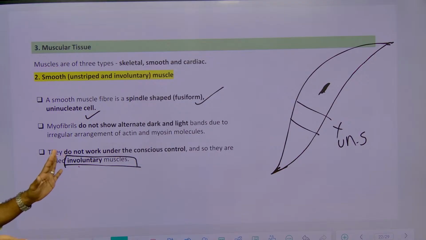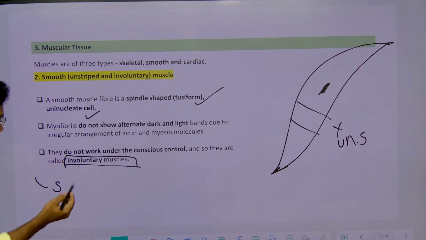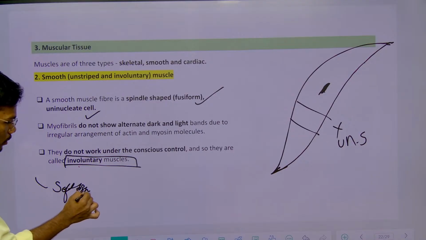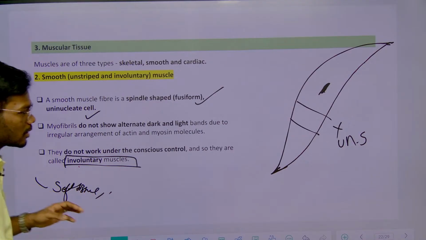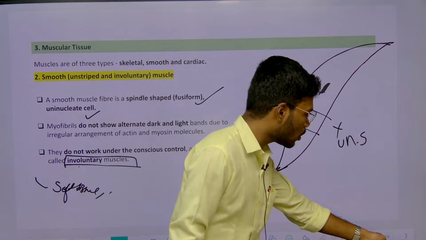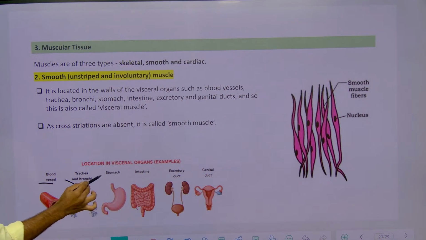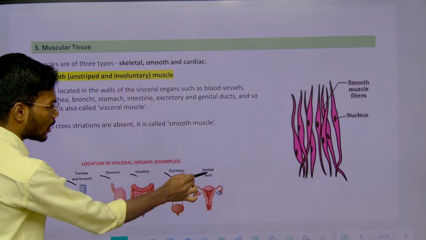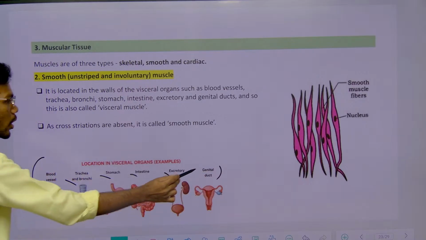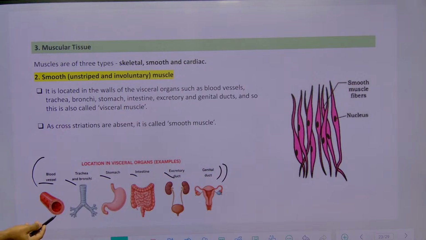And where are these muscles present? In all soft tissues. Smooth muscles are present in different kinds of tissues, such as blood vessels, trachea, stomach, intestine, excretory ducts, genital ducts. So these are the locations of what? Smooth muscle, right?